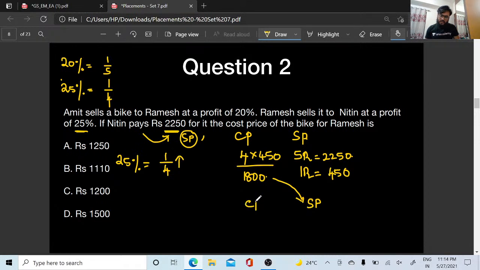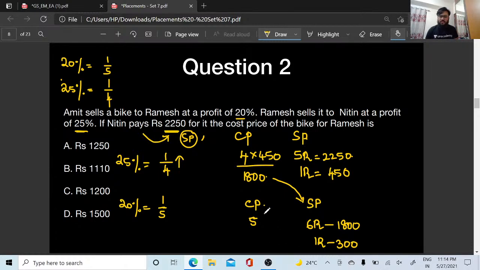So I need the CP. And what was the profit percentage here? It was 20%, right? So what is 20%, people? It is 1 bar 5. So I'll write it as 5 here and 6 here. So 6R is equal to 1800. What will be the value of 1R? 6 threes are 18, so 1R is going to be 300.